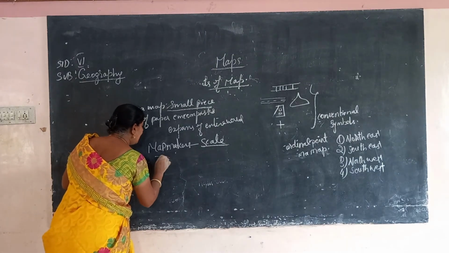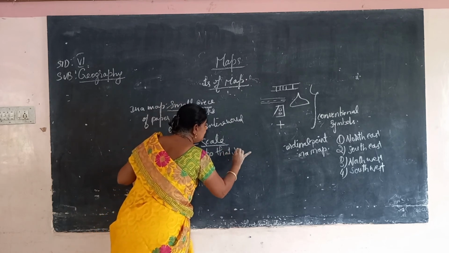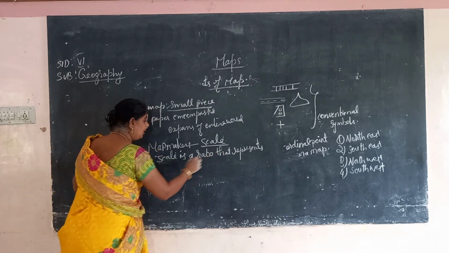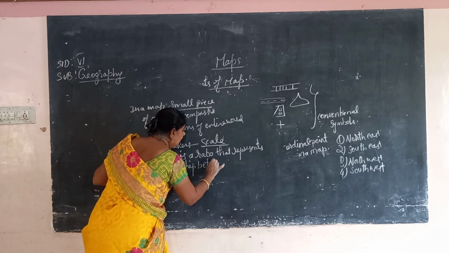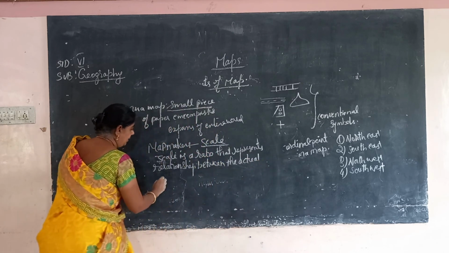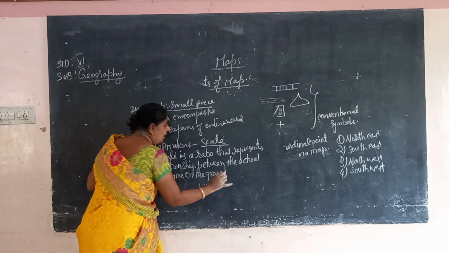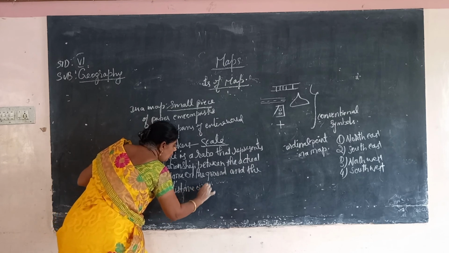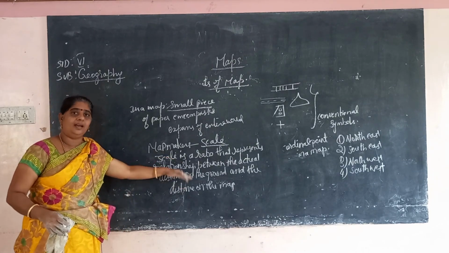Scale is a ratio that represents the relationship between the actual distance on the ground and the distance on the map. It's a very important short question, children. What is scale? The actual distance on the ground shown on the map is called scale.